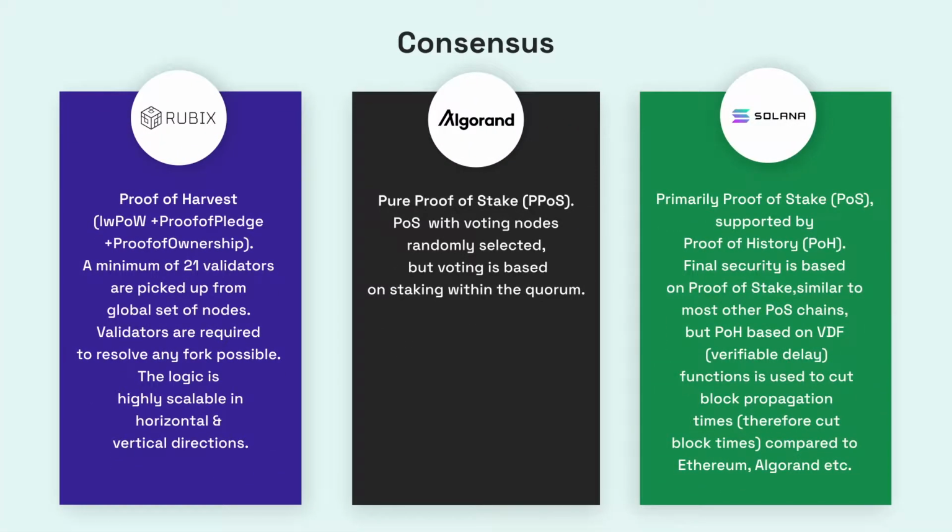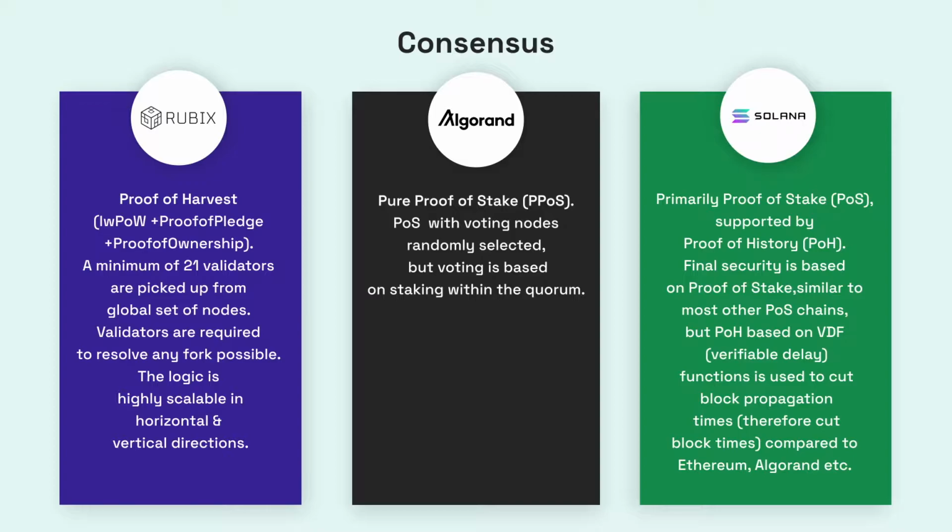Consensus. Rubix is built on proof of harvest consensus. A minimum of 21 validators are picked up from a global set of nodes. The logic is highly scalable in horizontal and vertical directions, whereas Algorand and Solana are built on pure proof of stake and proof of stake supported by proof of history, respectively.